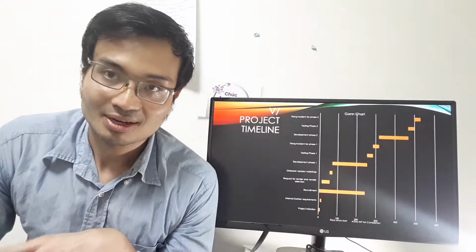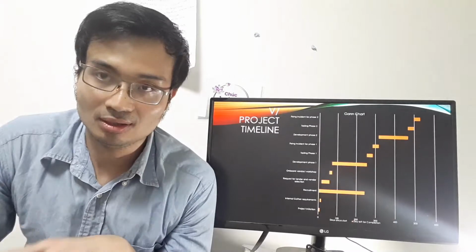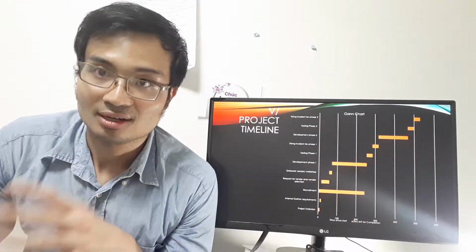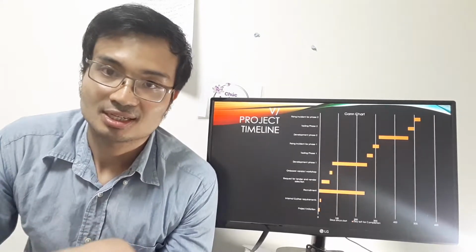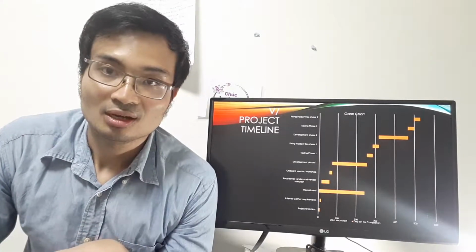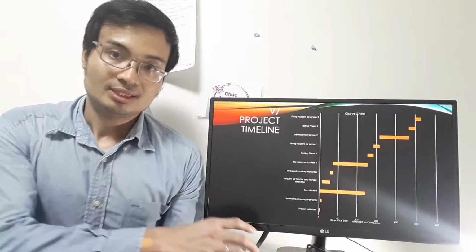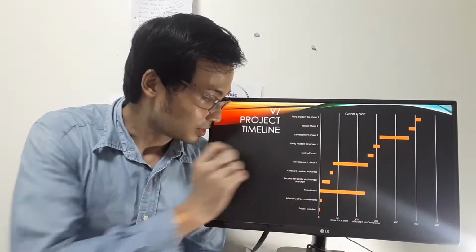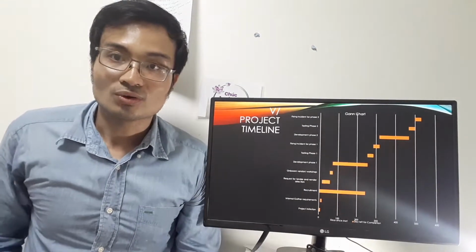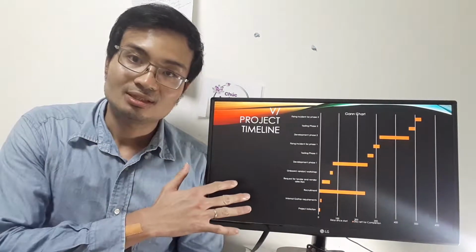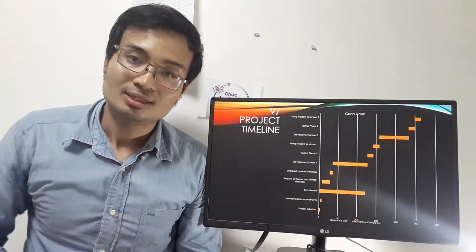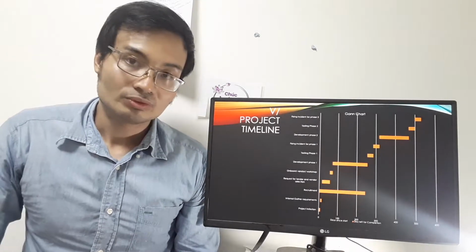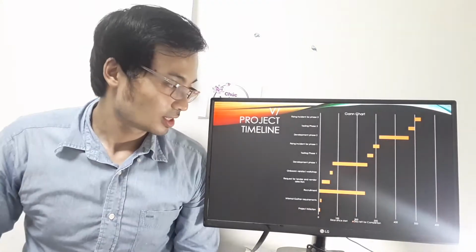So this is the timeline for this project. The project will officially get started in early 2020, specifically the 2nd of January 2020. The first activity we are doing here is the project initiation and internal requirement gathering. This activity is already in the pipeline. We already have some internal discussion. However, we will finalize it when the project officially starts.